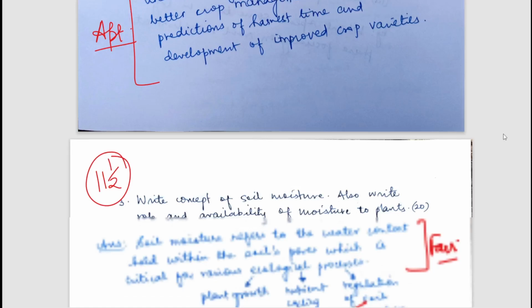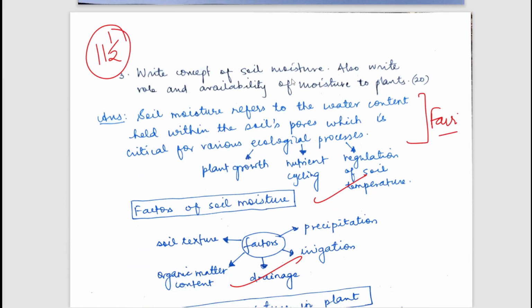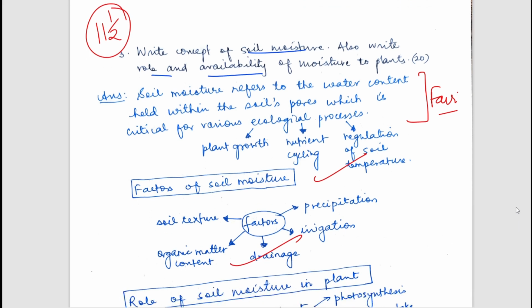The next question is, write the concept of soil moisture and also write the role and availability of soil moisture for plants. We all know what soil moisture is: the moisture which is available in soil for the plants. Soil moisture is important for plant growth, nutrient cycling, and regulation of soil temperature. If plants want to absorb nutrients, soil moisture is required. So that is what soil moisture is.